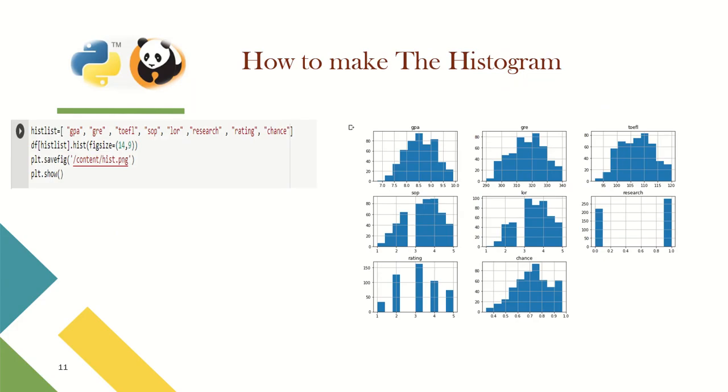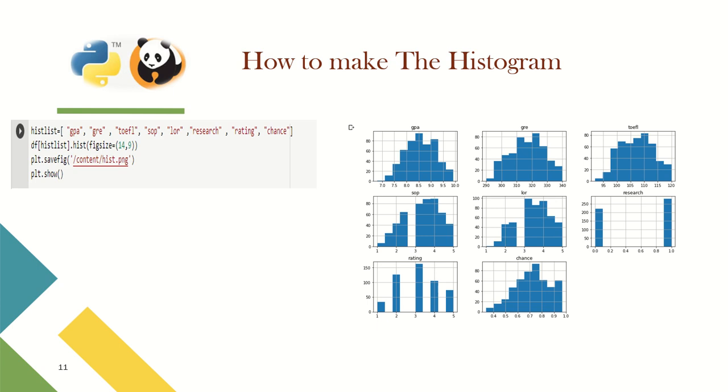After that, how to make the histogram. The hist list equals GPA, GRE score, TOEFL score, SOP, LOR, research, rating, chance. So df with the brackets hist list dot hist, with figsize equals 14,9 to give a size to our histogram.